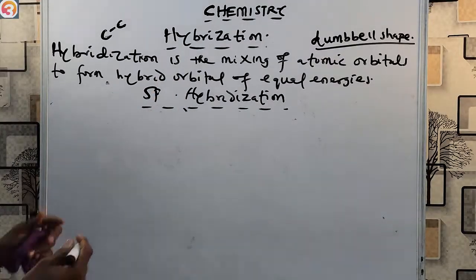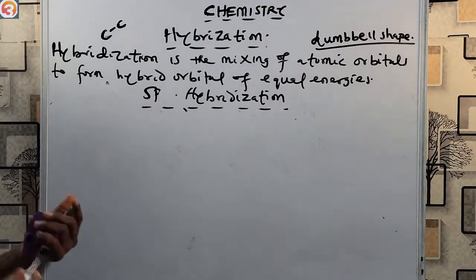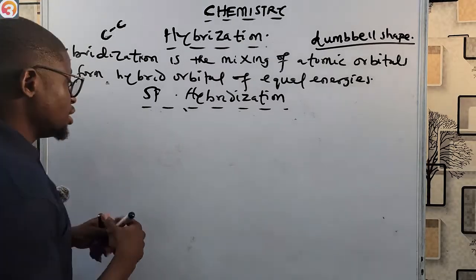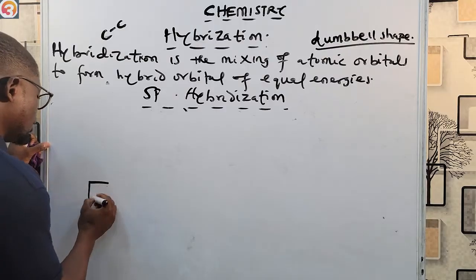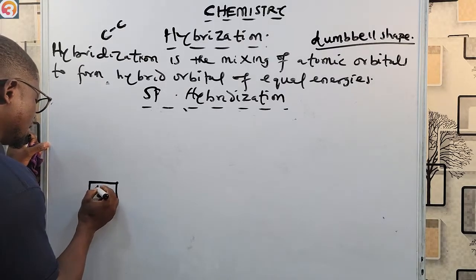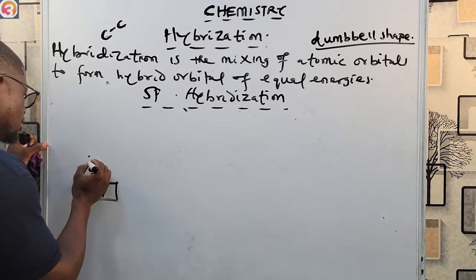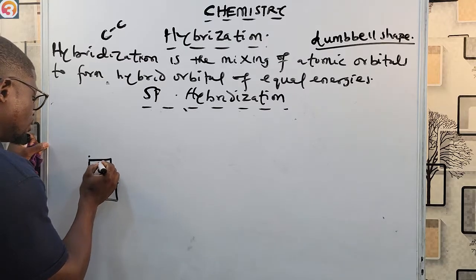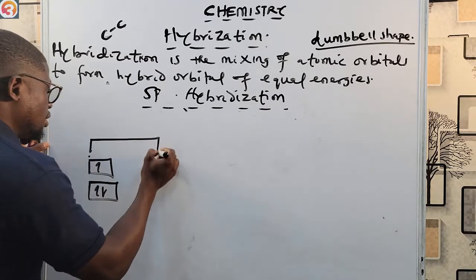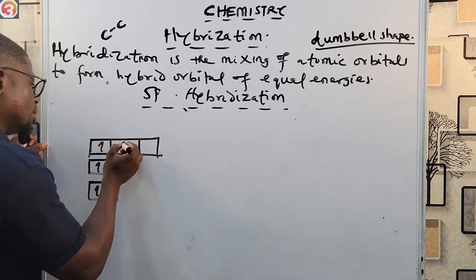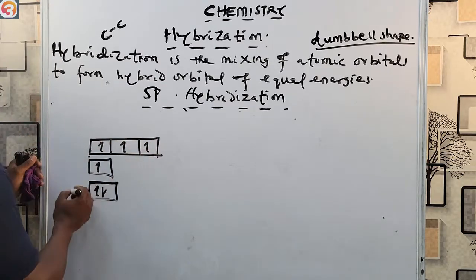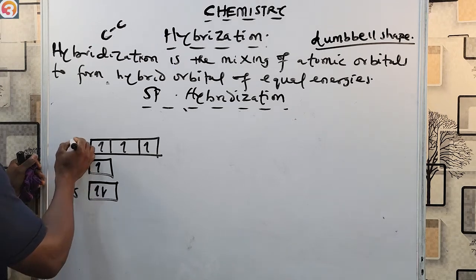What happens in sp hybridization is also simple. A similar thing happens. Let us use the excited state of carbon. I'm going to have our 1s with 2 electrons, our 2s with 1 electron, and our 2p with 3 orbitals: 1, 2, 3. This is 1s, this is 2s, this is 2p.